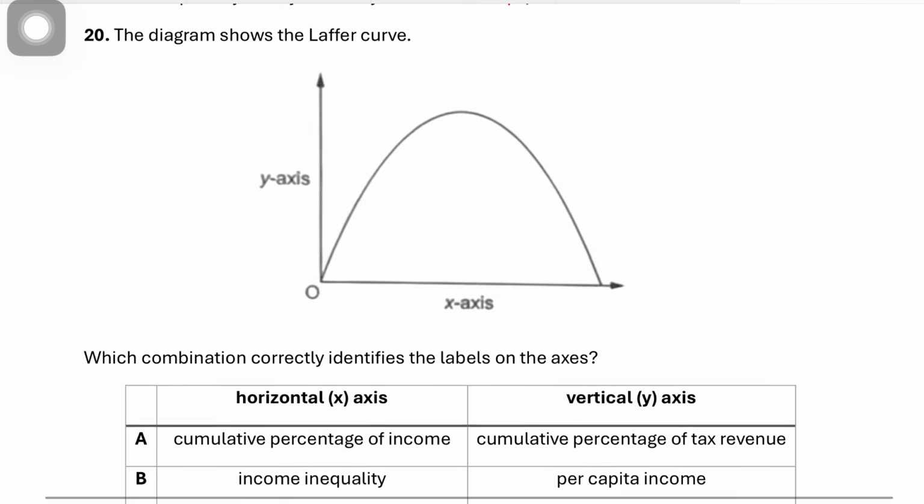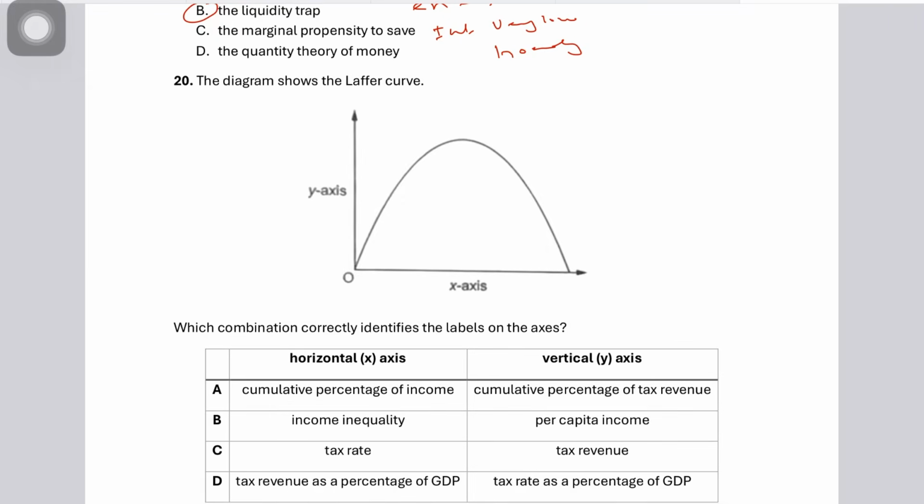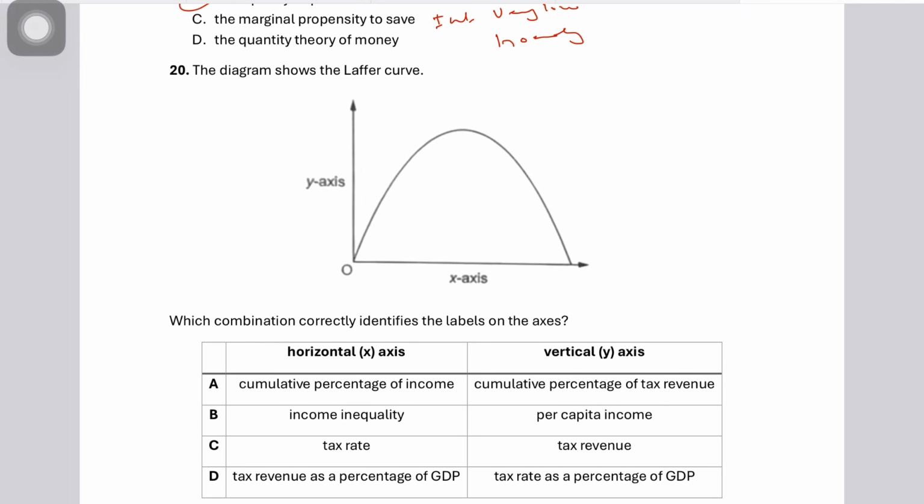Question number 20, the diagram shows the Laffer curve. You have X and Y. Which combination correctly identifies them? Pretty simple question. I guess this is repeated from past papers as well. The correct answer is C for Charlie. Your horizontal axis represents your tax rate and the vertical axis tax revenue, because the Laffer curve simply shows the relationship between tax rates and government tax revenue, as explained by Arthur Laffer.